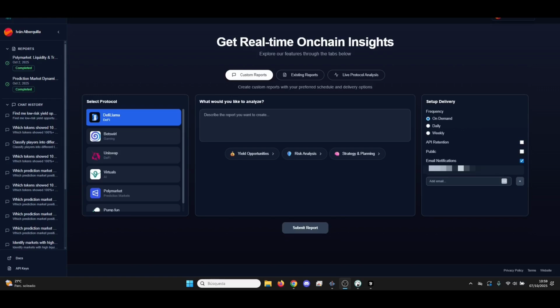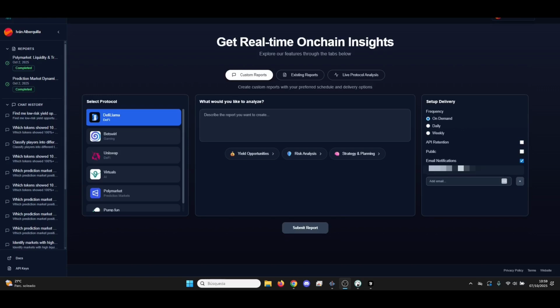By the end of this video, you'll have a system that researches yield opportunities, analyzes trends, and shares insights with your audience, all while you sleep. Let's dive in. Quick note, you'll need accounts for Ponder, N8N, and Twitter API access. You'll find the N8N workflow in the description below to just copy it.